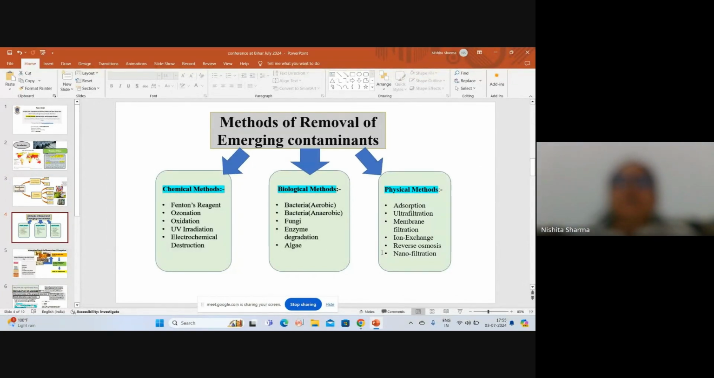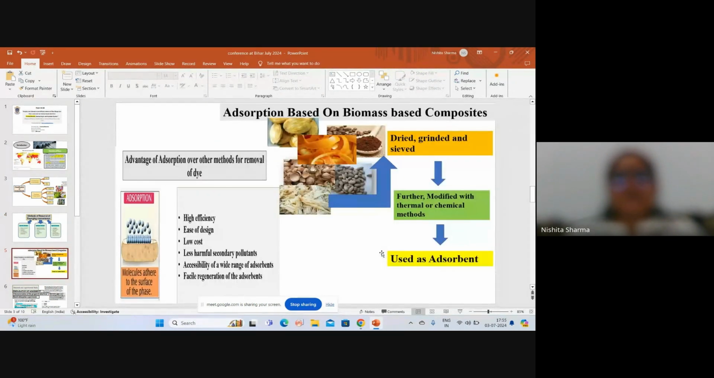After that, the methods of removal of contaminants are chemical methods, biological methods, and physical methods. Chemical methods contain Fenton reagent, ozonation, oxidation, UV irradiation, electrochemical destruction. Biological methods contain bacteria, aerobic or anaerobic fungi, enzyme degradation, or algae. Physical methods contain adsorption, ultrafiltration, membrane filtration, ion exchange, reverse osmosis, nanofiltration. Among all these methods, I have chosen adsorption because of its advantages over other methods. These are high efficiency, ease of design, low cost, less harmful secondary pollutants, accessibility of a wide range of adsorbents, and facile regeneration of the adsorbents.